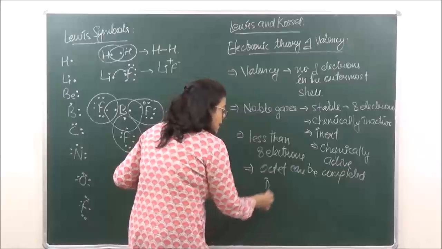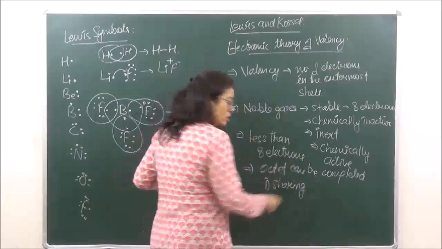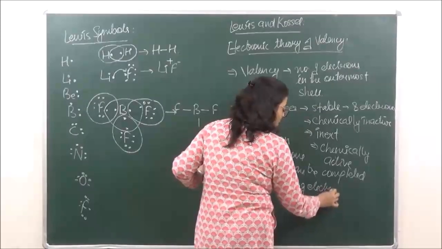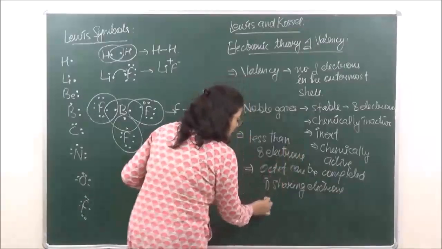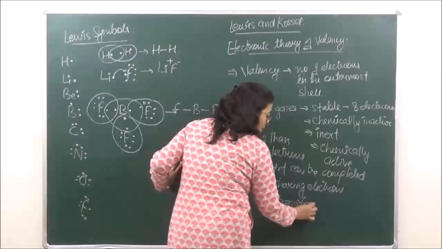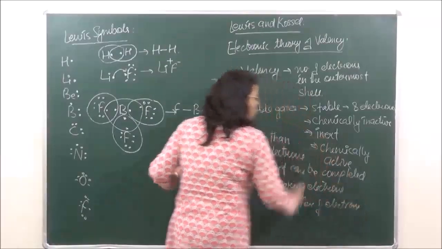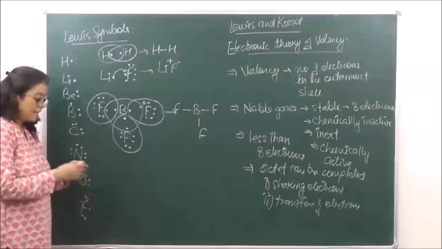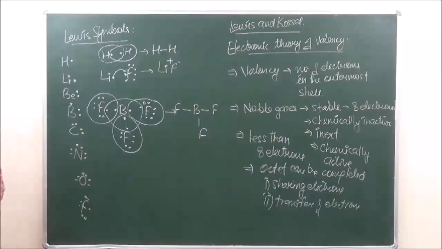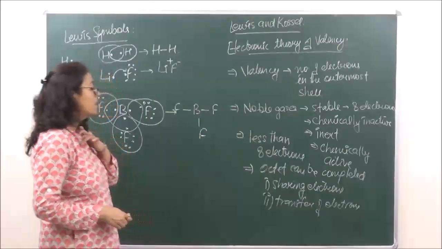Number 1, either by sharing electrons or by transfer of electrons. In case of transfer of electrons, we mean either an atom will accept electron or an atom will lose electron. Okay?